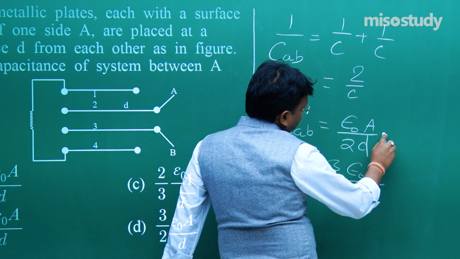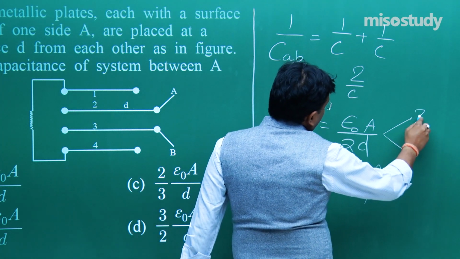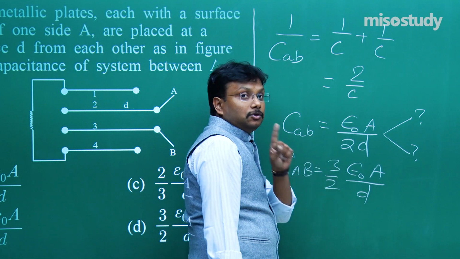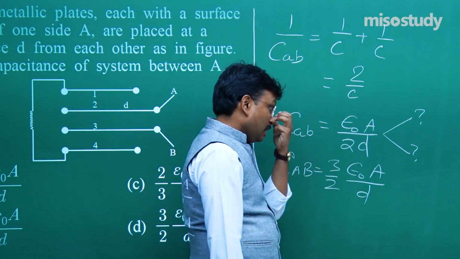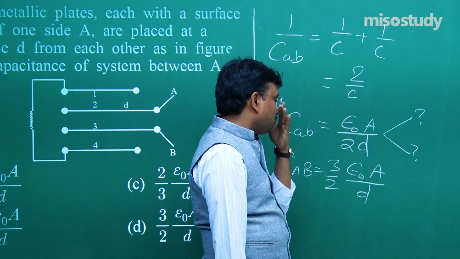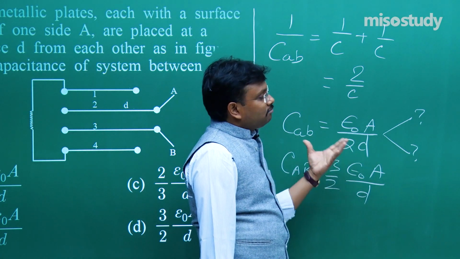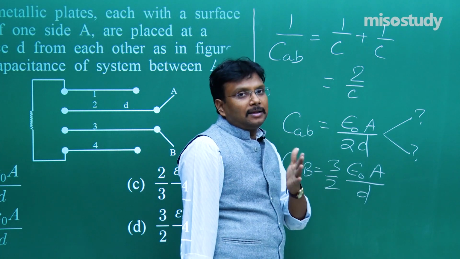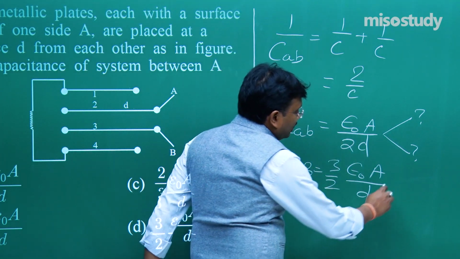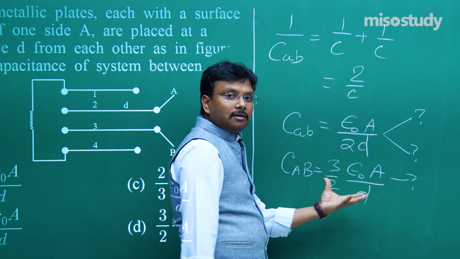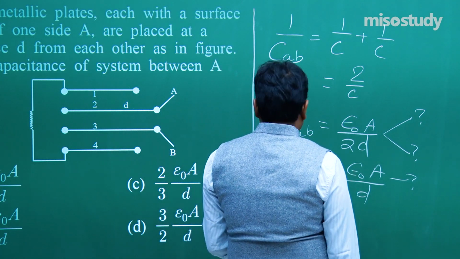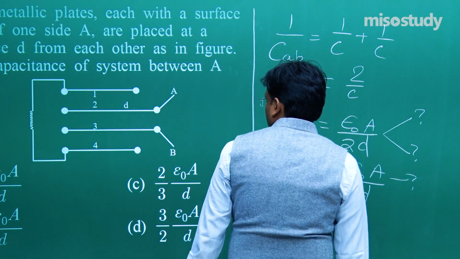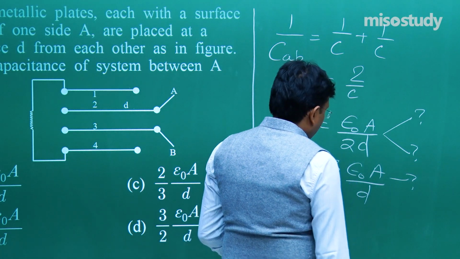At least 2 steps required over here to reach at this level. The detailed solution is in the ebook, but my suggestion is please don't take that look, try yourself, and then 1 step over here, and by this you can get the solution, and again the solution is this D option. Fine. 3 by 2 epsilon naught A by D.